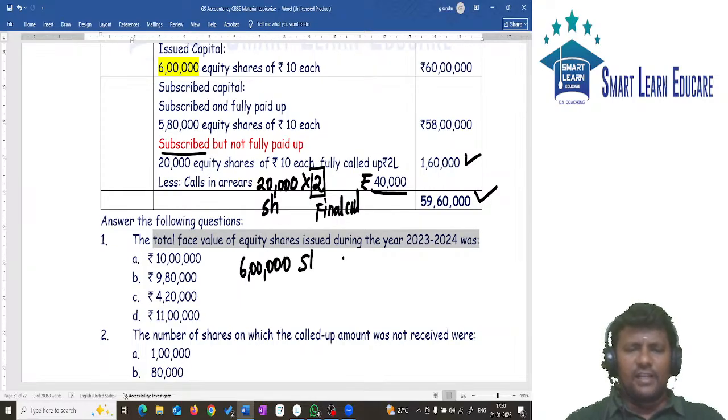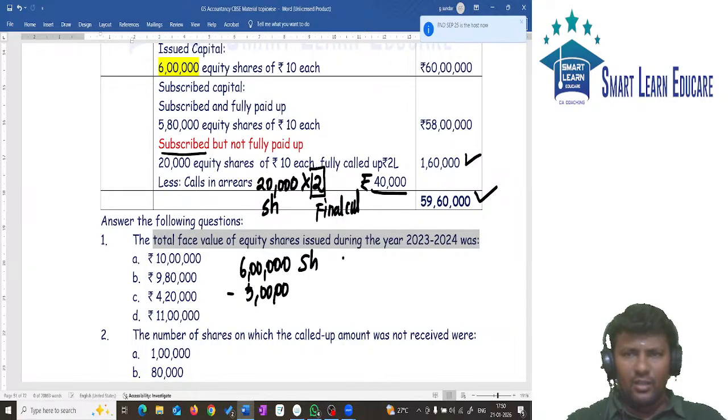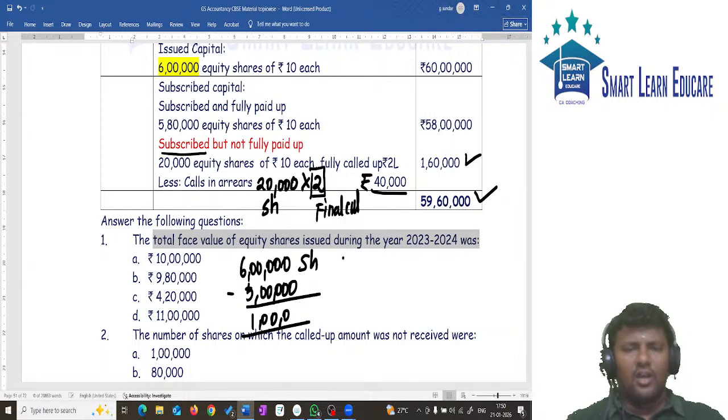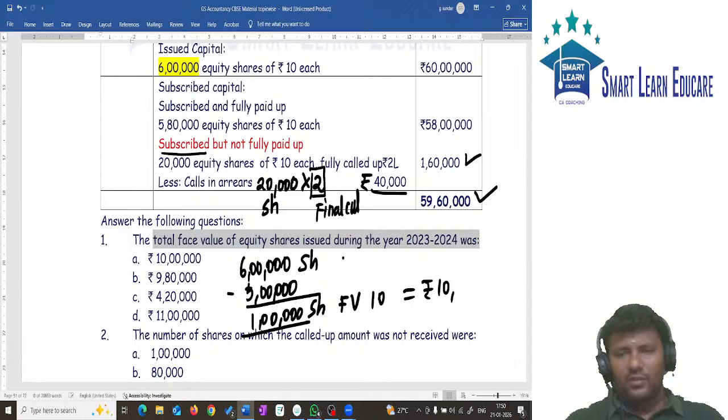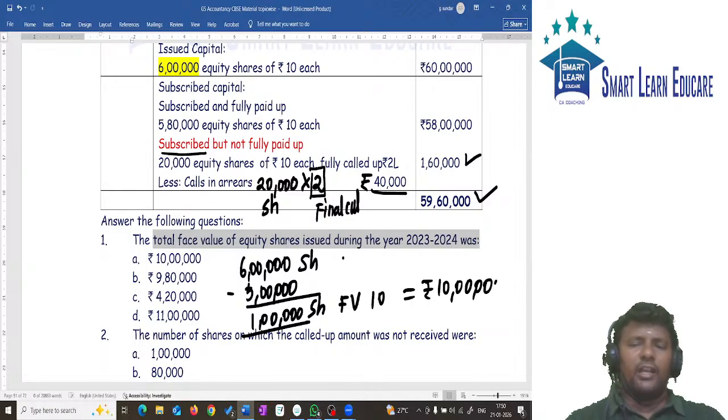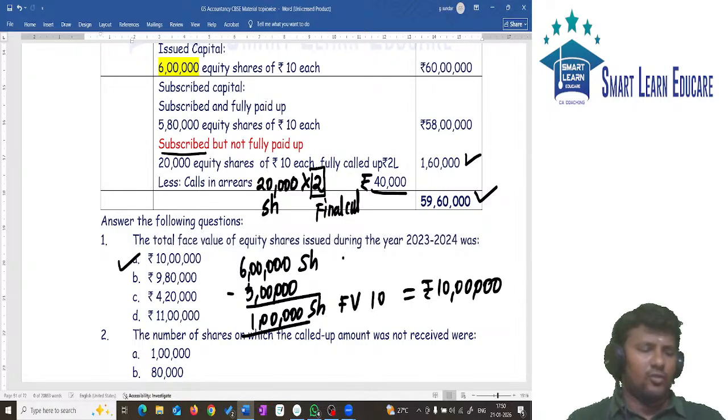So what is the remaining number of shares? It is 1 lakh share. On this 1 lakh share, what is the face value? It is rupees 10. So 1 lakh into 10 will give you rupees 10 lakh. So answer for the first one is option A.